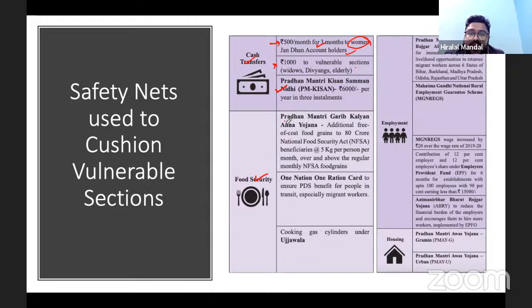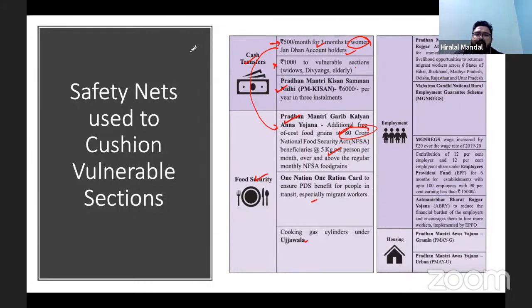It started the Pradhan Mantri Garib Kalyan Yojana. Under this one, the distribution of food grains was in fact doubled, and more people were covered. 80 crore population were covered under the Pradhan Mantri Garib Kalyan Yojana. So instead of giving money or doing a cash transfer, the government went for a food transfer to the people. One nation, one ration card was not something new, and the cooking gas cylinder under Ujjwala was going on earlier too.